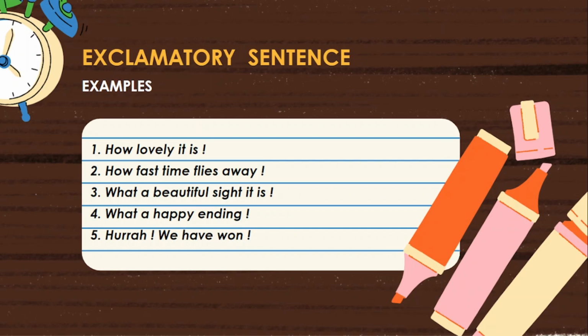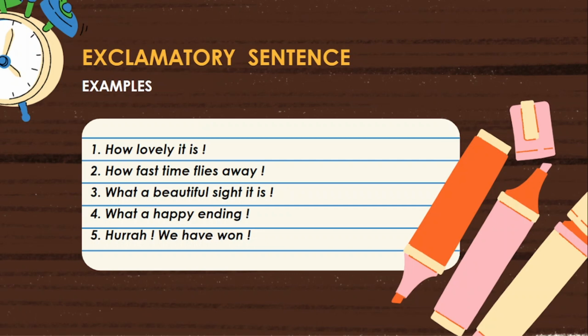Now, let us check whether it is an exclamatory sentence or not. The sentence expresses a sudden and a strong feeling. So, the first condition is fulfilled. The sentence ends with an exclamation mark. So, the second condition is also fulfilled.